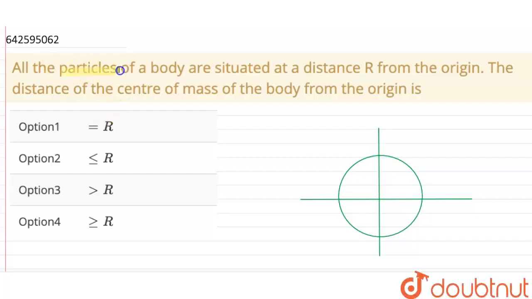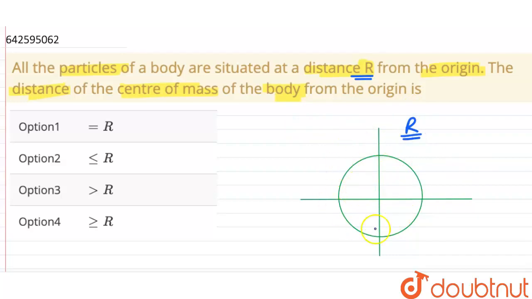Hello everyone. So the question is, all particles of a body are situated at a distance r from the origin. The distance of center of mass of body from origin is... Okay, so in this question it is given that every particle is situated at a distance r. Suppose this is a circle of radius r.